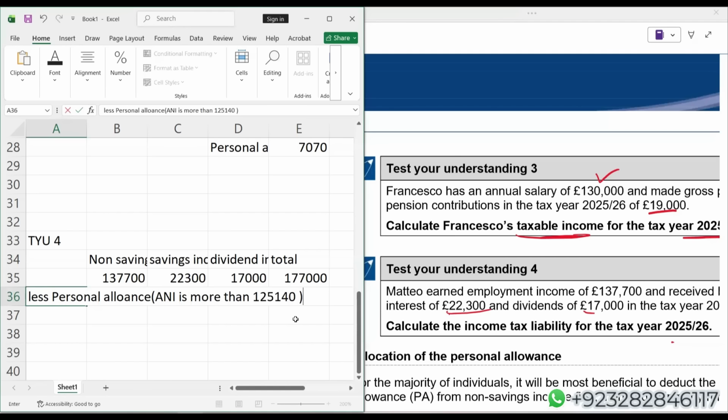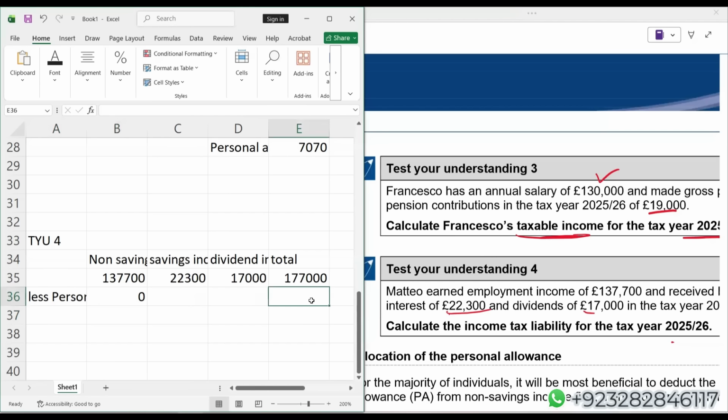That is why personal allowance becomes 0. But you have to show that in a working somewhere, somehow you have to show your examiner why you are taking personal allowance 0.